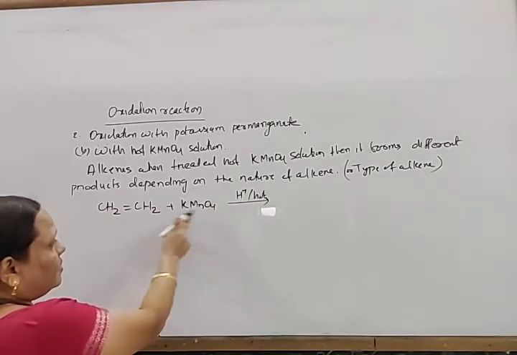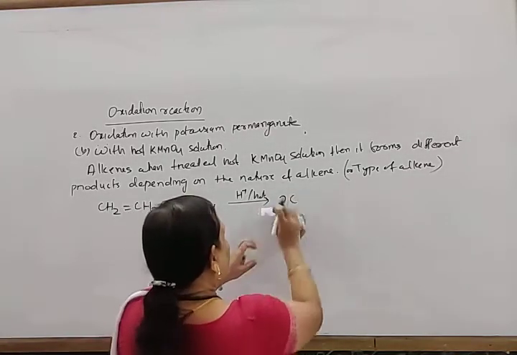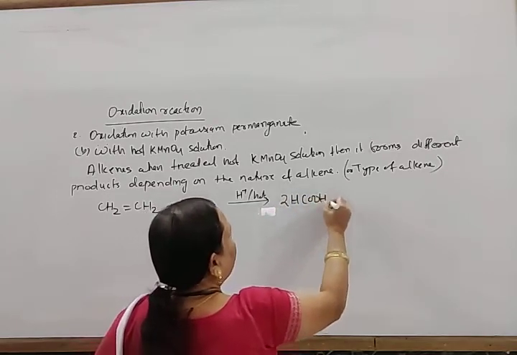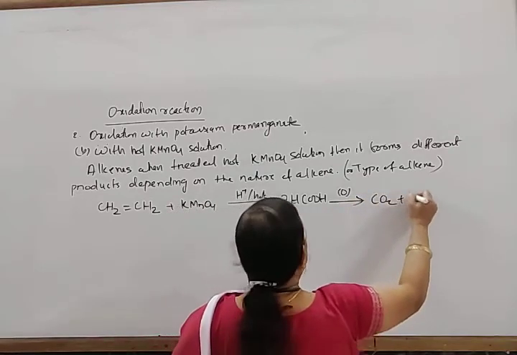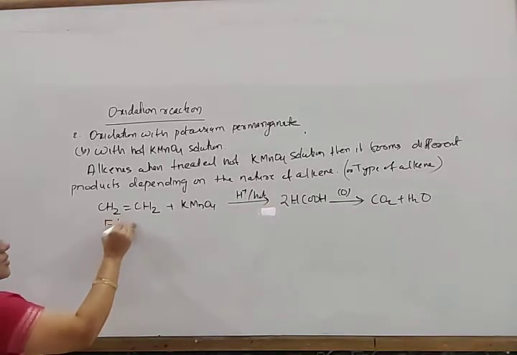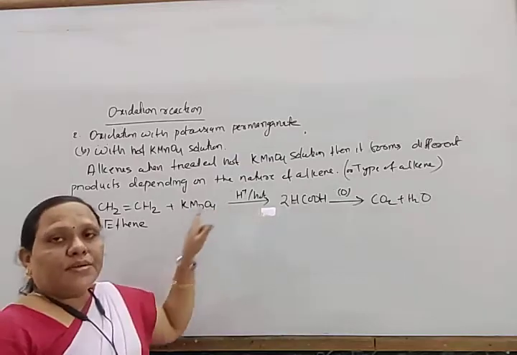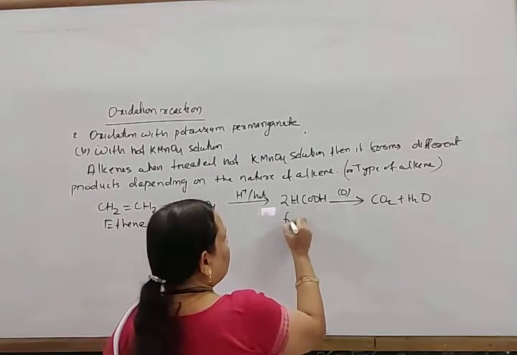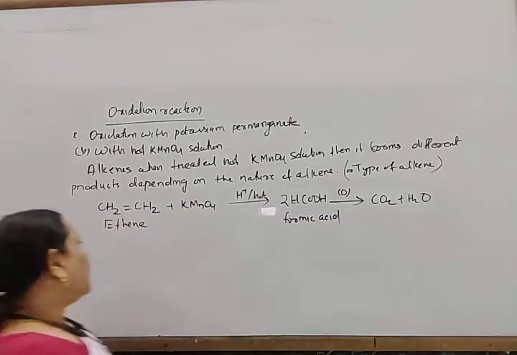So actually when this is treated, it forms 2 HCOOH, which again undergo oxidation to form carbon dioxide and water. So ethene, when treated with hot potassium permanganate solution, forms methanoic acid or formic acid.